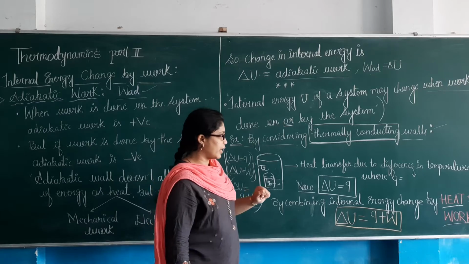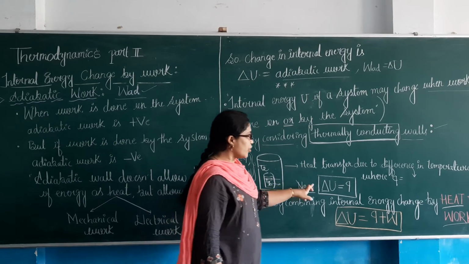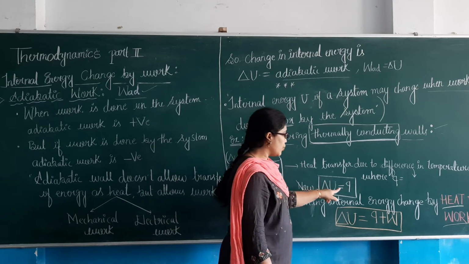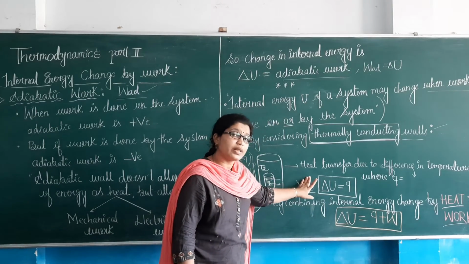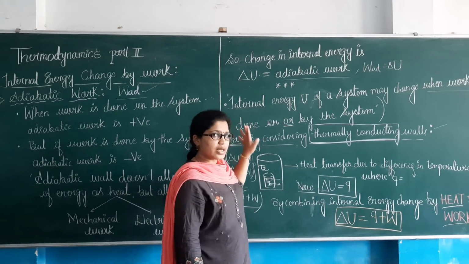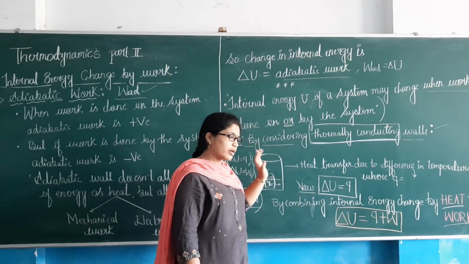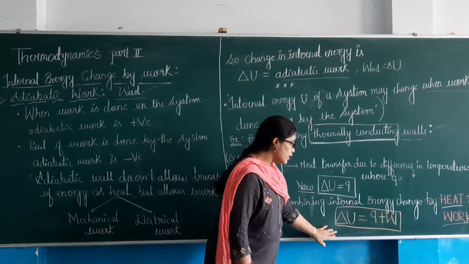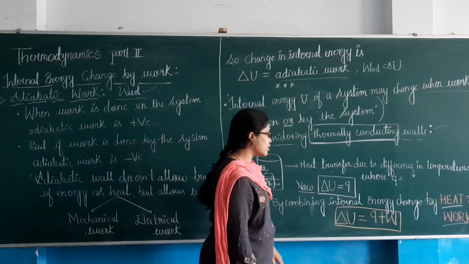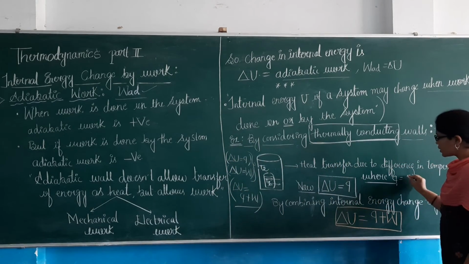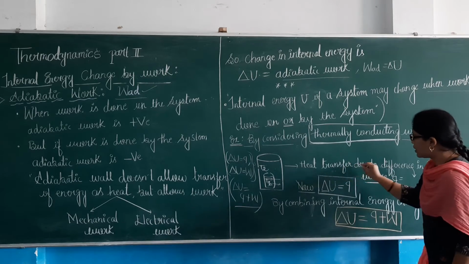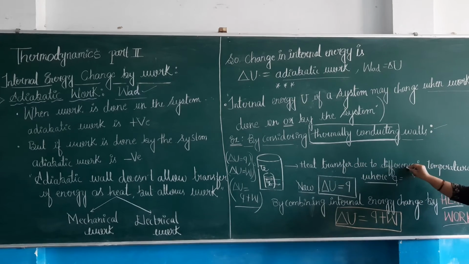Fine. One more point I have to tell you: according to the expression delta U is equal to Q, this is the change in internal energy with heat, and W is the change in internal energy with adiabatic work. So the expression I have obtained here is delta U is equal to Q plus W, where Q is the heat transfer occurring due to a difference in temperature.